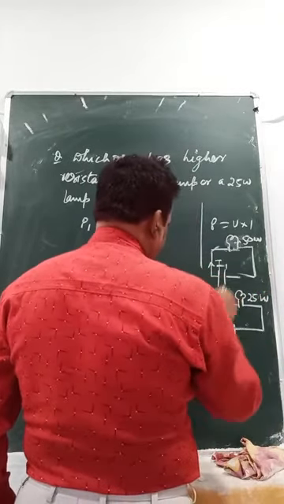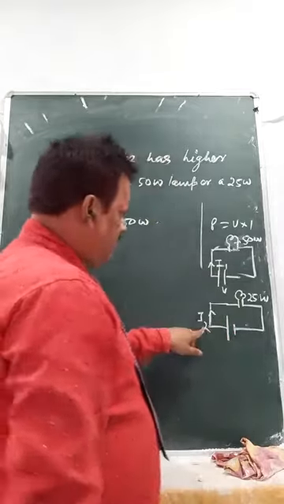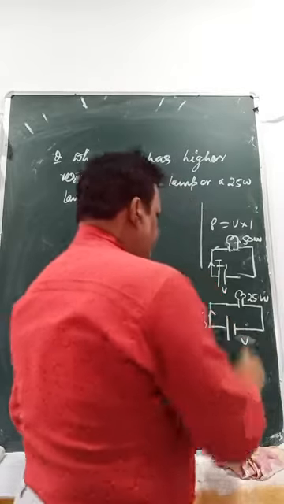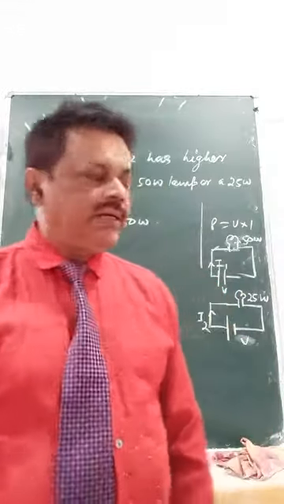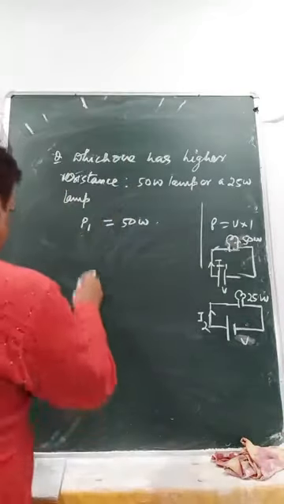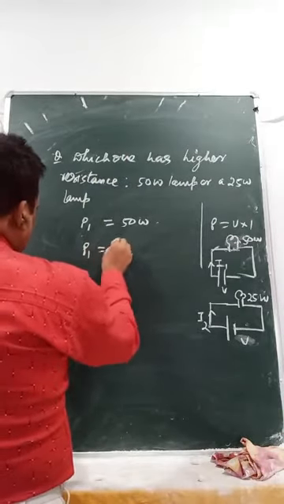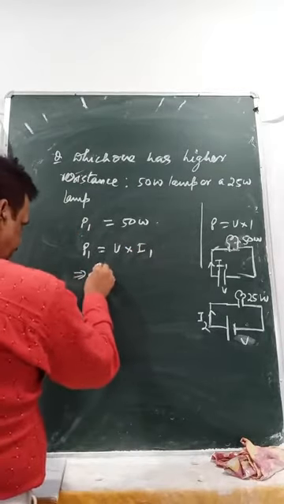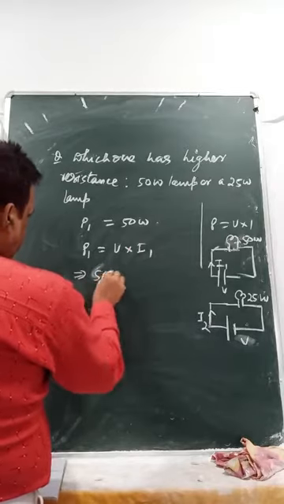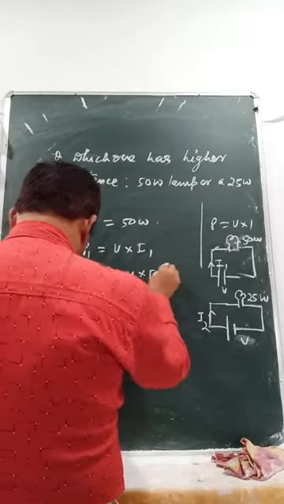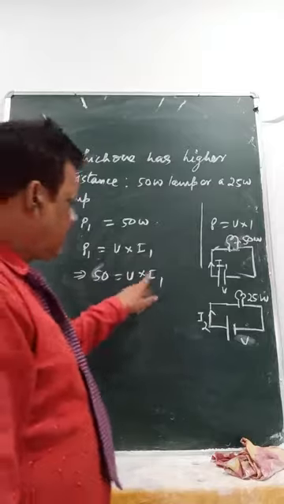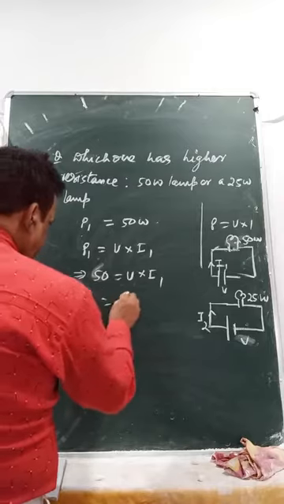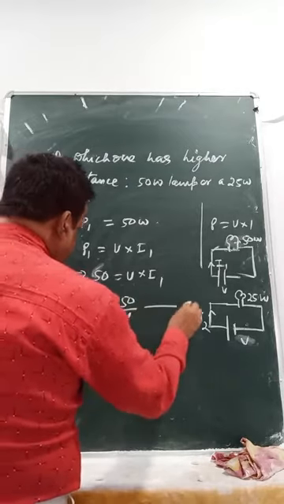Here the current will be different. With the same potential, the current will vary. So I can write P1 equals V into I1, which implies 50 equals V into I1. Let's find out what is the current flowing here. I1 equals 50 by V. First equation.